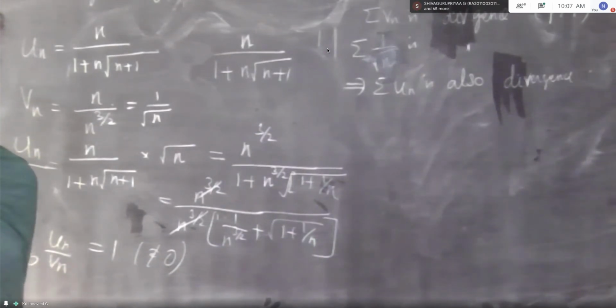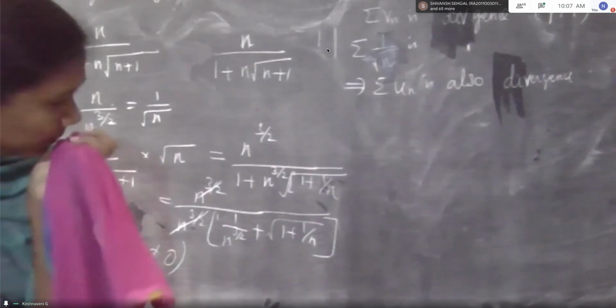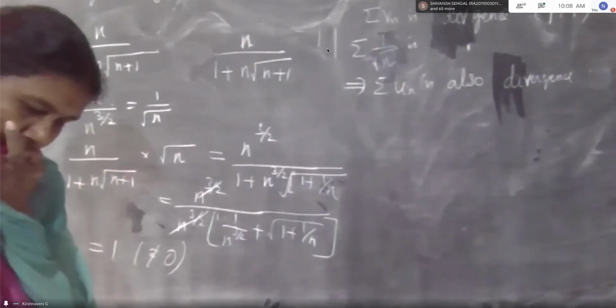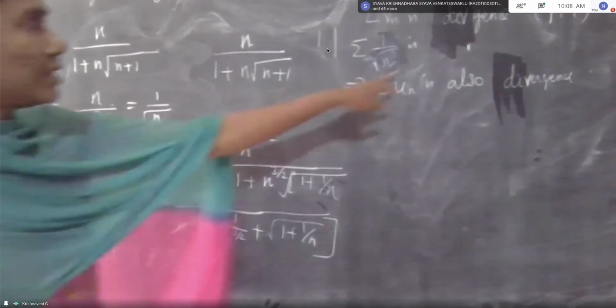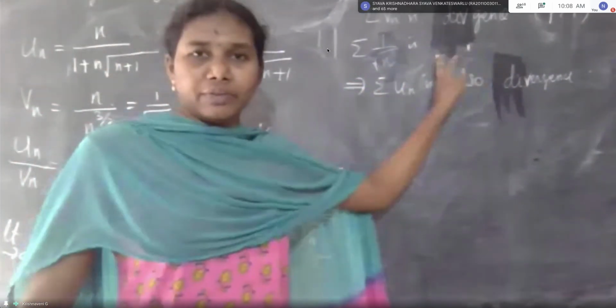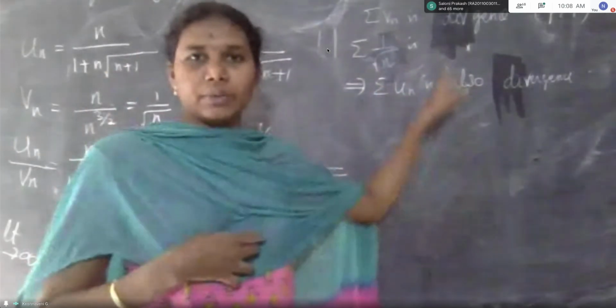Very simple test. Ma'am, after calculating the limit n tends to infinity un by vn, how are you calculating vn, like p is greater than or less than 1? I have given one theorem statement. Using that theorem only we are writing this.